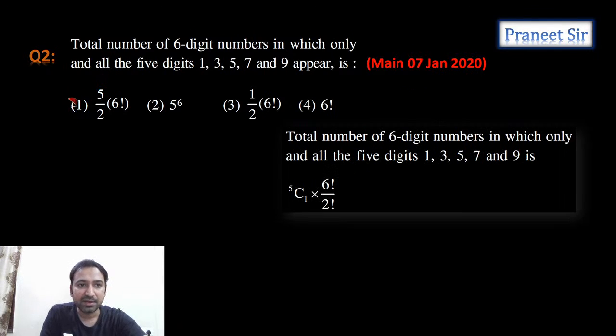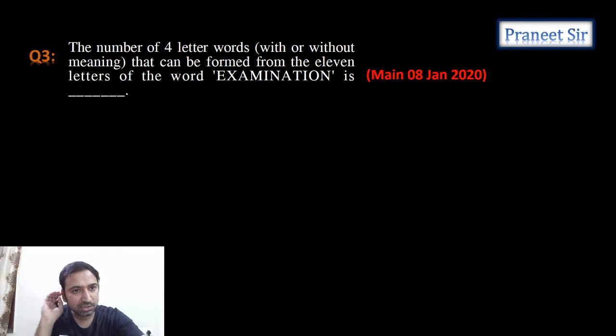Perfect. Next one. So this is the next question, integer type question, guys. Number of 4-letter words with or without meaning that can be formed from the 11 letters of the word EXAMINATION, guys. But here the problem is, with these 11 letters, a few letters are getting repeated. Correct or not? What are the letters getting repeated? Tell me. A is getting repeated. How many times? A is repeating 2 times.